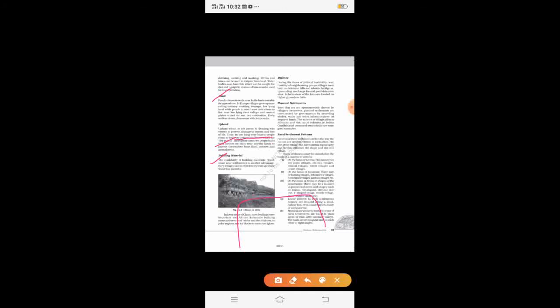Okay, building material means what are the materials that you will require to build your houses. Generally, what happens is that people will take advantage of that area where the building material is locally easily available from the environment, like the wood, which can be easily obtained from the forests, isn't it? So forests are being cleared to build houses.